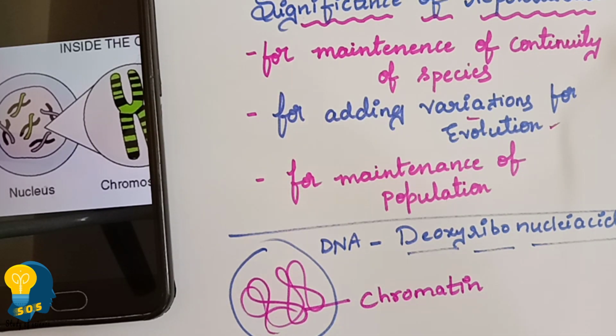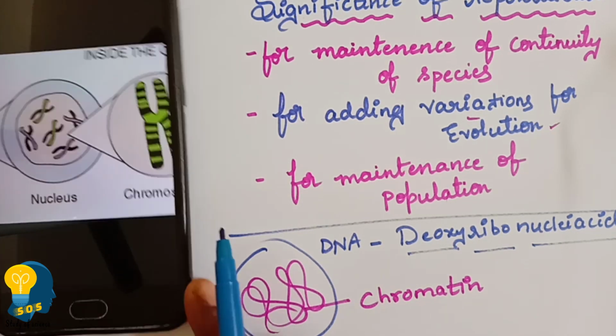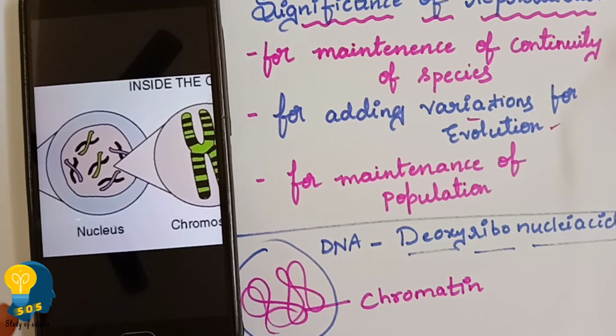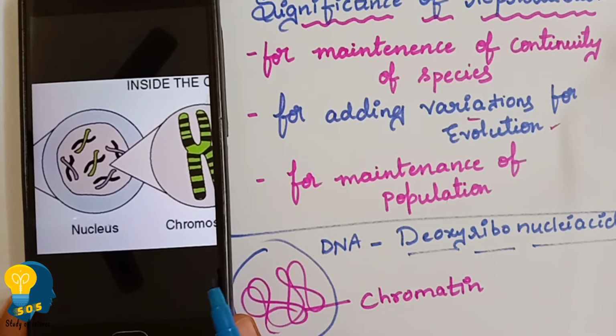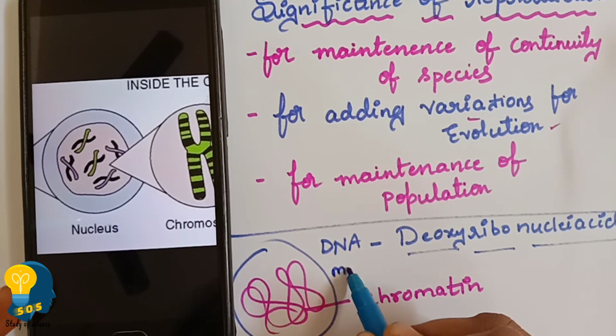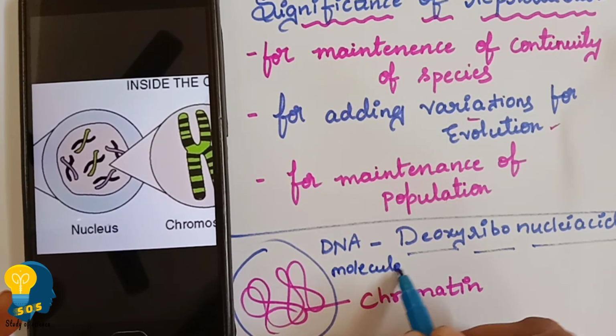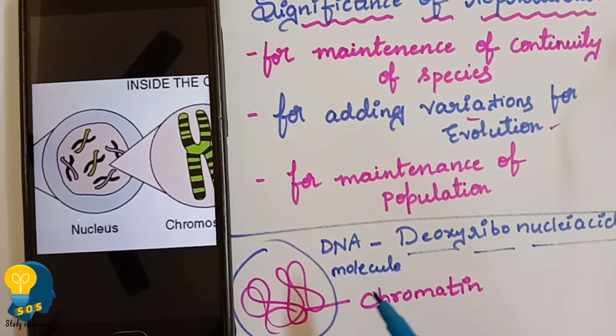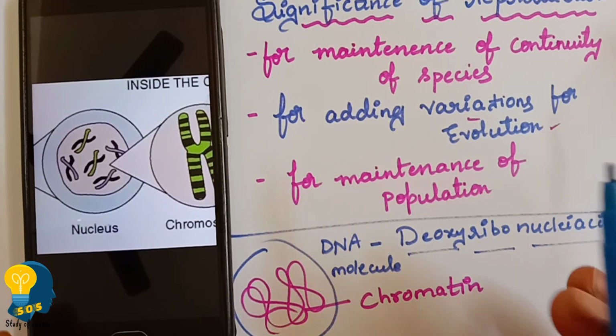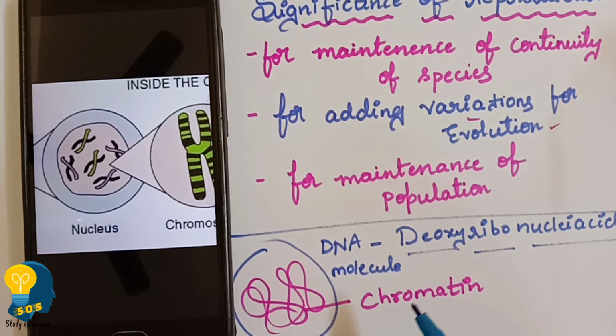See, on this chromatin there is a presence of DNA. What is DNA? DNA is a molecule. Where is it? Inside the nucleus, on the chromatin, there is DNA. We can find the DNA on the chromatin. So this DNA which is present on the chromatin contains the blueprints.